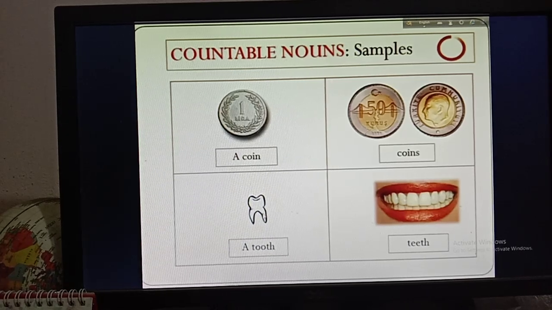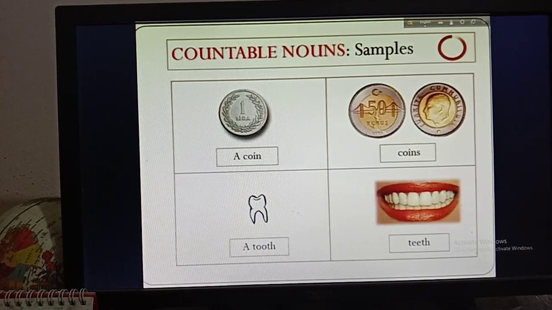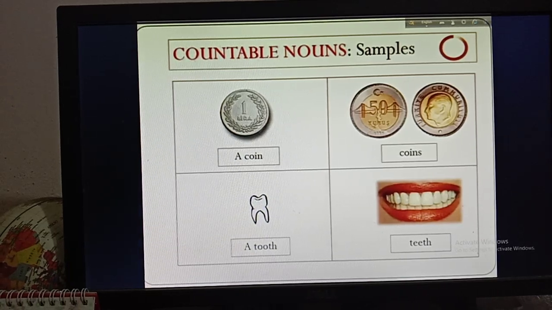Then here is only one tooth and here are teeth. So tooth is singular, so you can count it. And when I say teeth, teeth is plural, but you can also count your teeth. Okay, so tooth and teeth, both of them are countable. Coin, coins, both of them are countable. Okay.